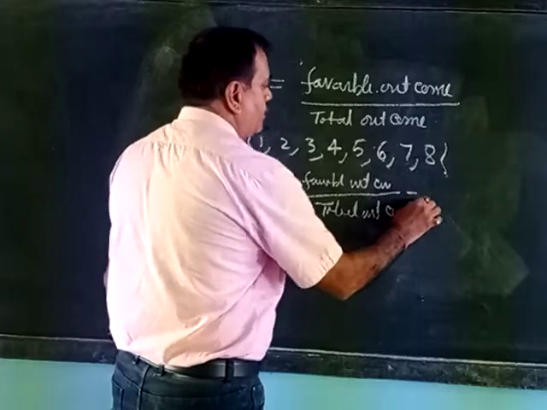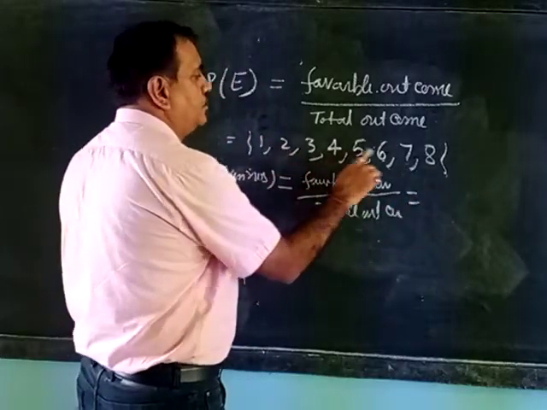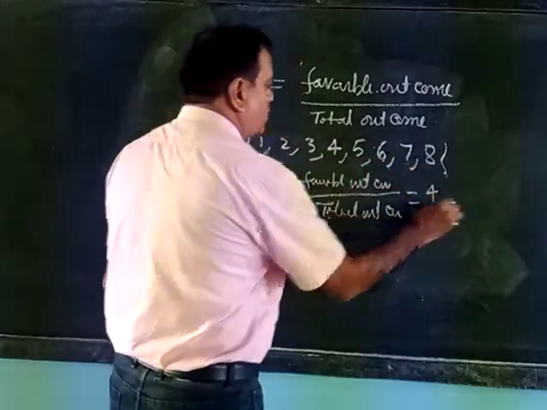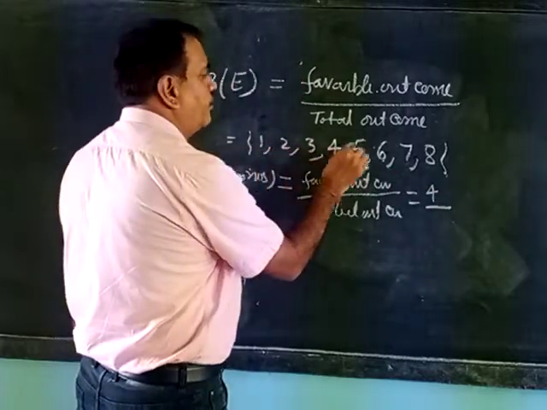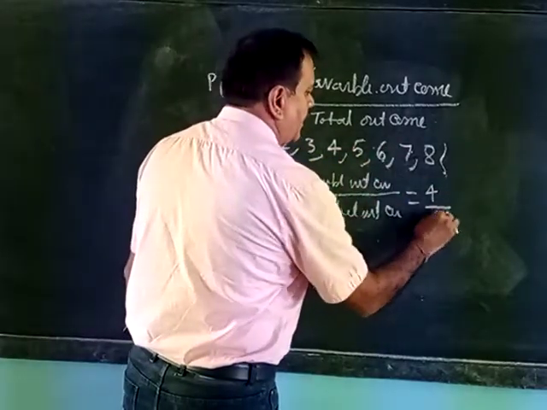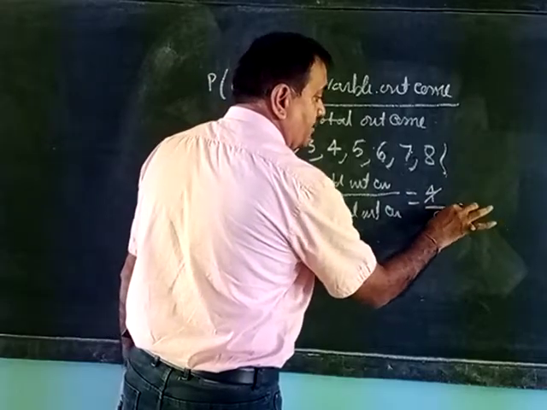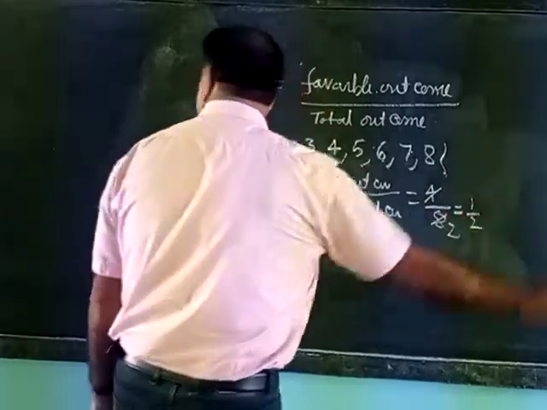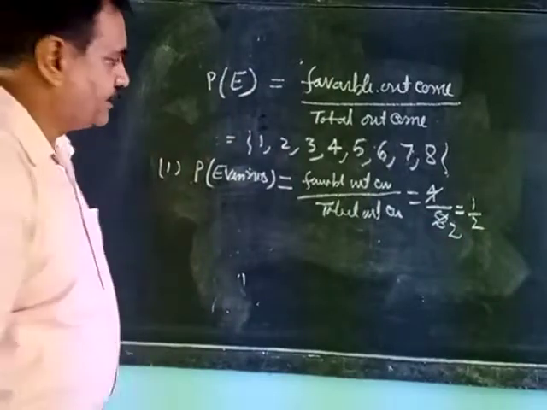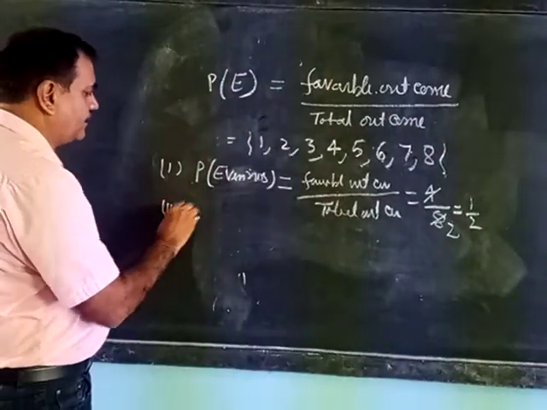So how many favorable outcomes? Even numbers: 1, 2, 3, 4. So 4. By total: 1, 2, 3, 4, 5, 6, 7, 8. You have to write in the simplest form. Don't write in another form. Simplest form: 1 by 2 is the probability.